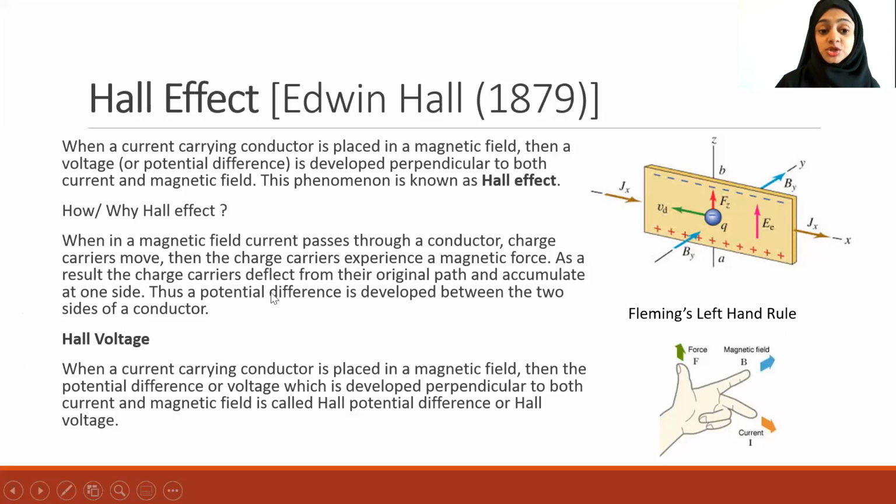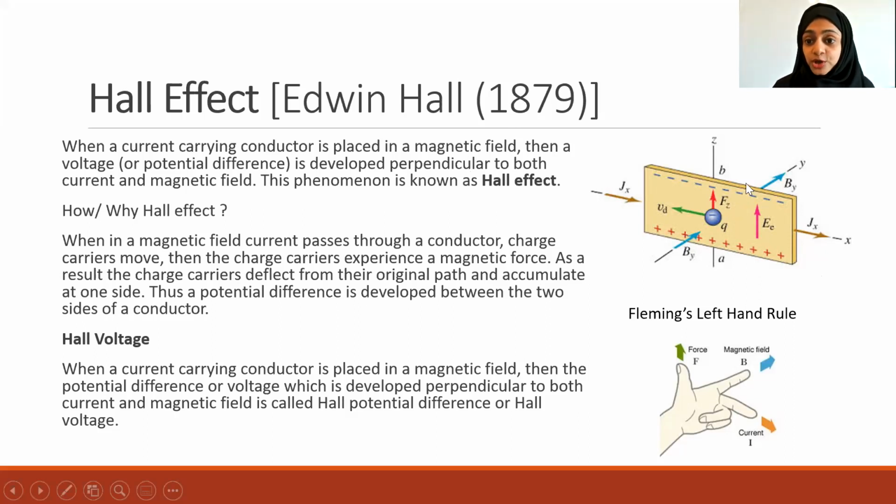As a result, the charge carriers deflect from their original path and accumulate on one side. If negative charge is accumulated on one side, naturally positive charge will be accumulated on the other side. Thus a potential difference is developed between the two sides of the conductor. This is called Hall effect.